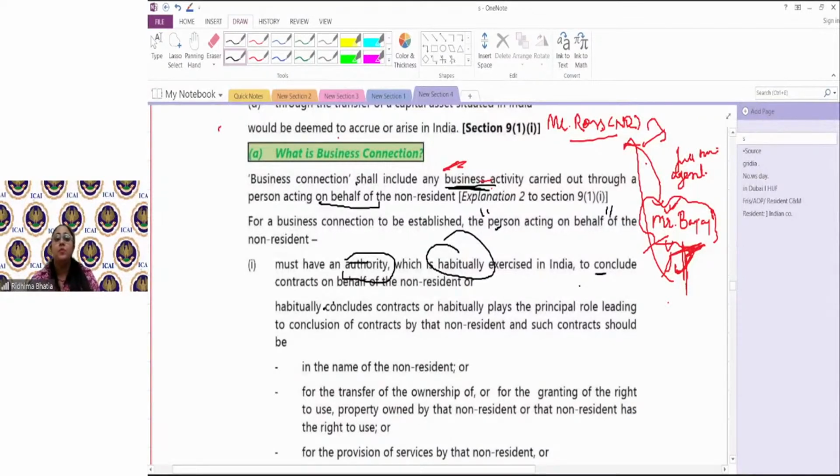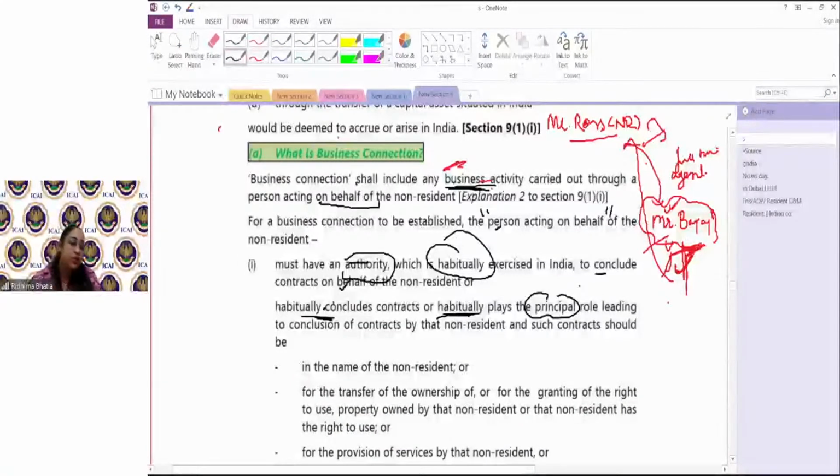So when a person has an authority which he habitually exercises to conclude contracts on behalf of the non-resident, he habitually concludes contracts or habitually plays the role of principal. He is an agent, but he is habitually, see the word habitually is used quite a few times to stress that it's not a one-time activity which an agent is doing. He is doing it often.